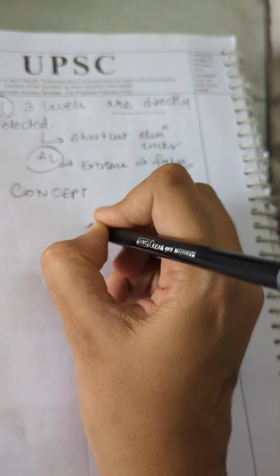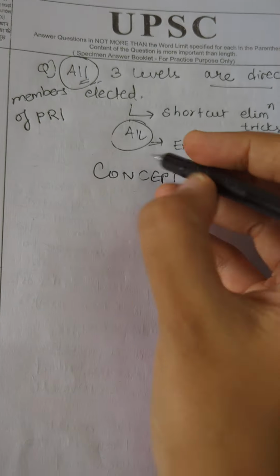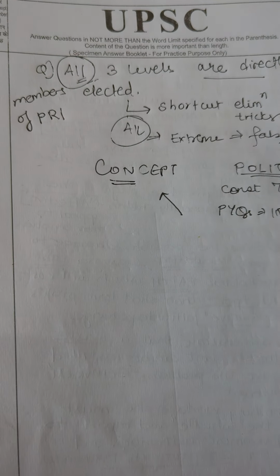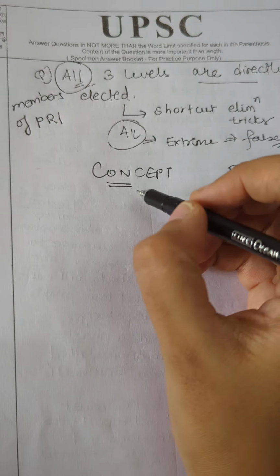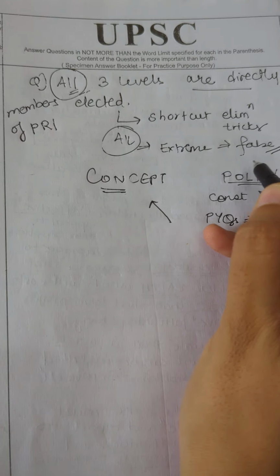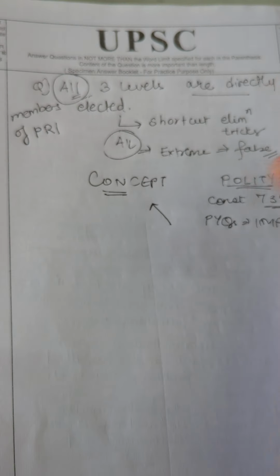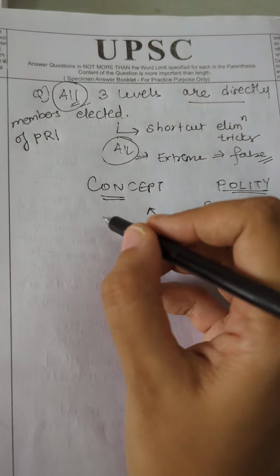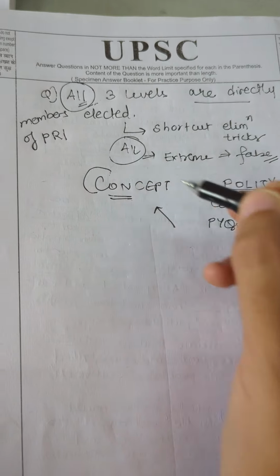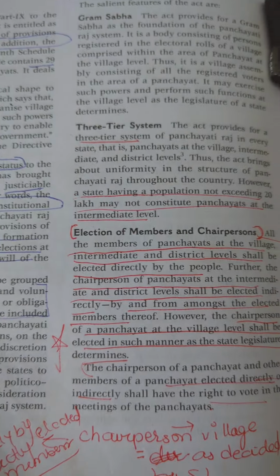So we should know it conceptually, and not just through elimination tricks like "all is extreme, so we will mark it false." That is not how it should be. We should study the concept well. Now we'll come to the concept here.